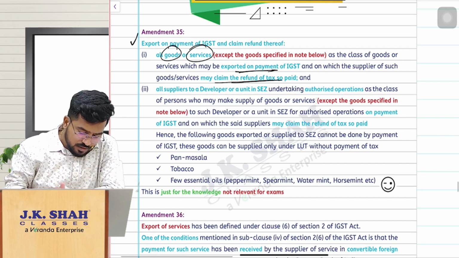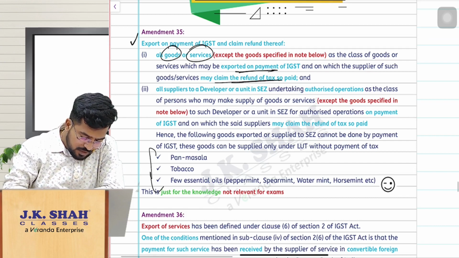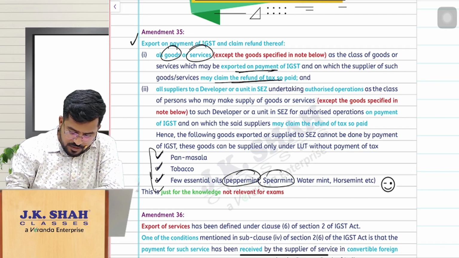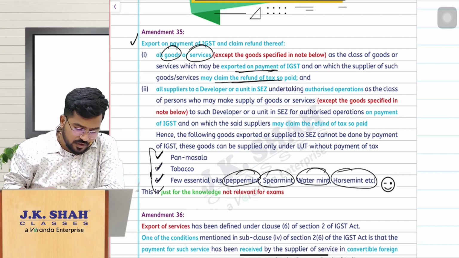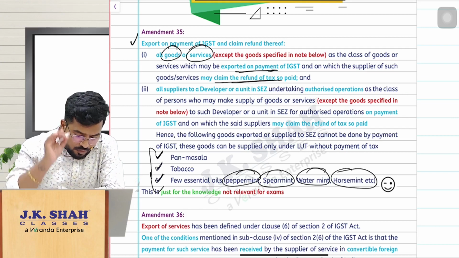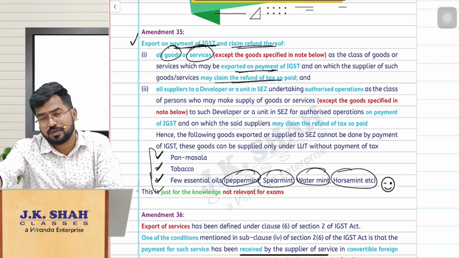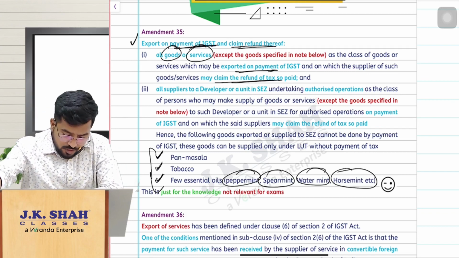But on certain notified goods, that is pan masala, tobacco, and a few essential oils like peppermint, spearmint, watermint, horsemint, etc., you have only one option, that is pay IGST and claim refund. You cannot export them without payment of tax under LUT. So you have to pay tax and then